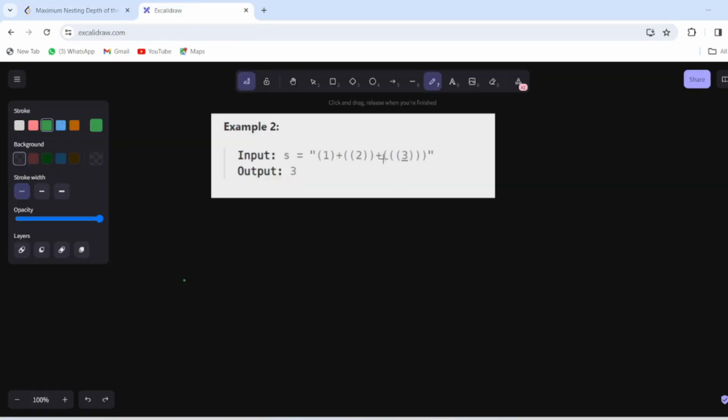So we have this problem. In this problem we can see that this is our string, and the output is given as 3. But if you have seen the question, there is no need for the plus, the 1, 2, 3 and other characters.